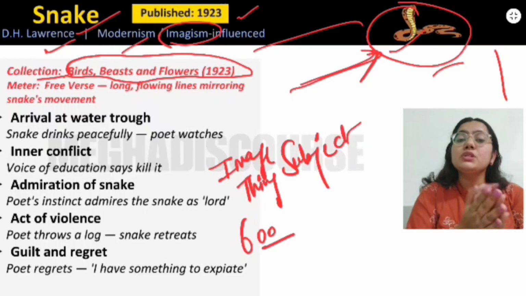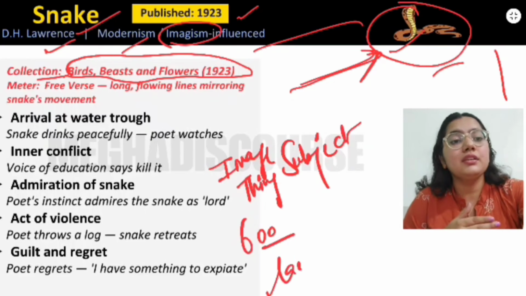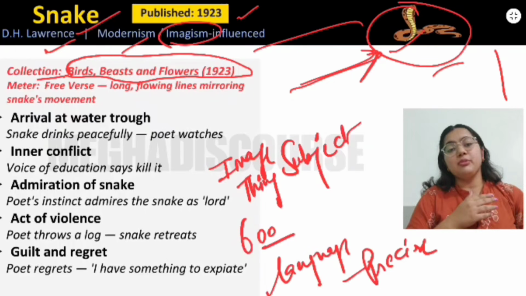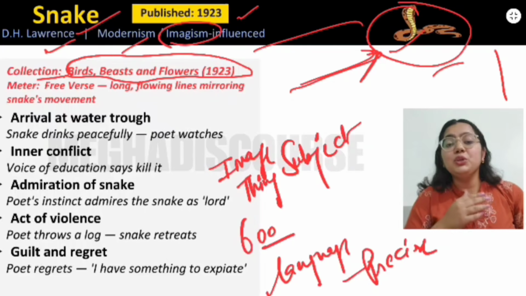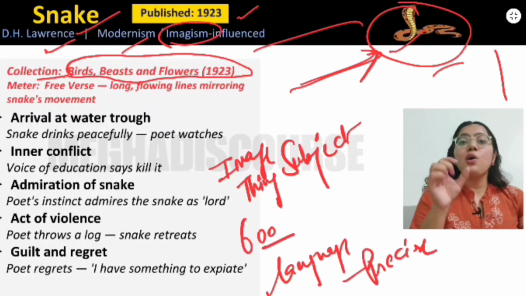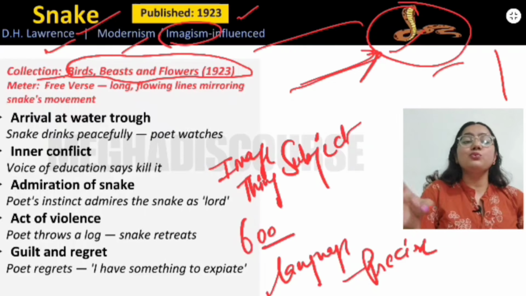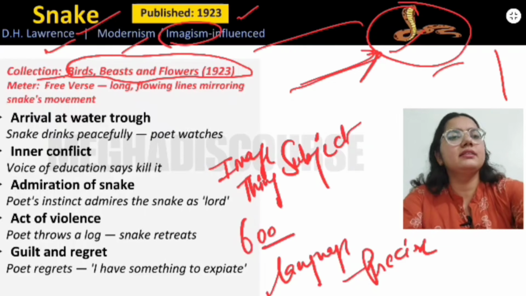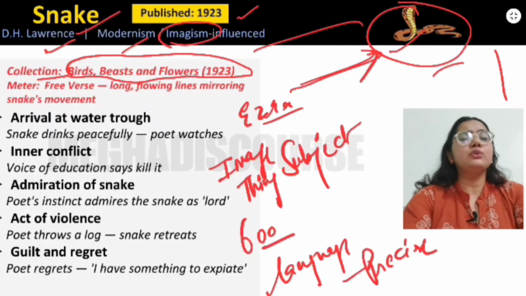So my focus would be on this image, on this subject. This is basically the idea behind the imagism movement. And also we should know that the language in this movement is very precise. There is an economy of language, means that we will use the words according to the need, right? We will not just use any word. We will not make it flamboyant like Renaissance poetry. There is this writer who is Ezra Pound, who is also related to this movement.